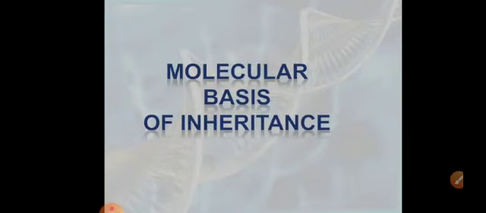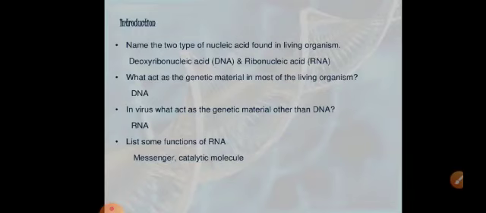In this module, we'll begin with Chapter 6 of Biology, Molecular Basis of Inheritance. Talking about the unit which forms the basis of inheritance, they are the nucleic acids. Now, what are the names of the two nucleic acids which are found in living organisms? They are the DNA and the RNA.